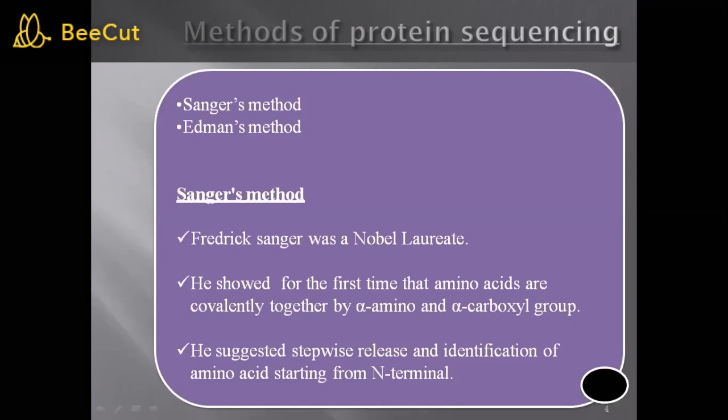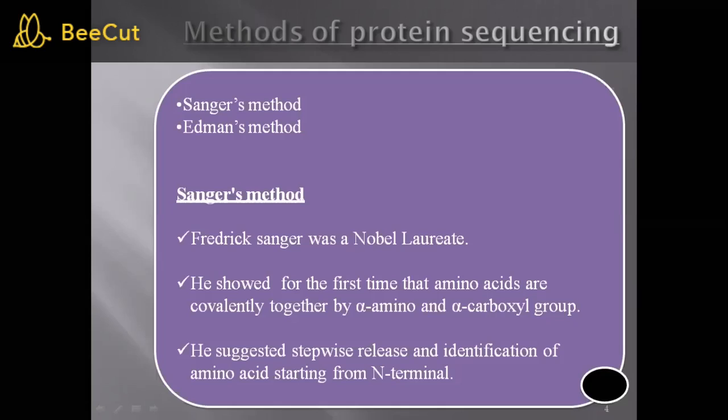He showed for the first time that amino acids are covalently bound together by the alpha amino and alpha carboxyl groups, that means the amino group of the first amino acid and the carboxyl group of the second amino acid.